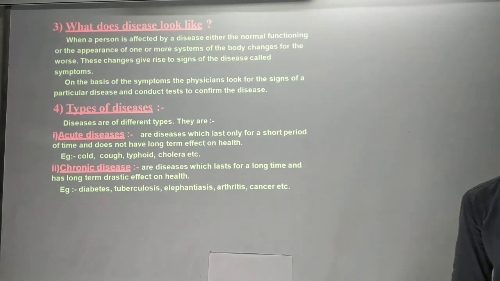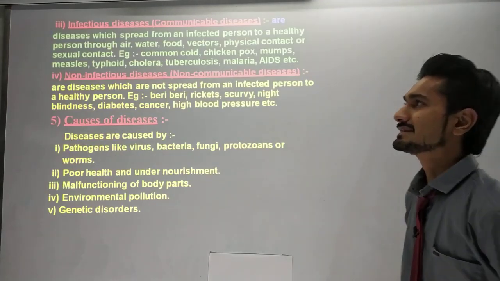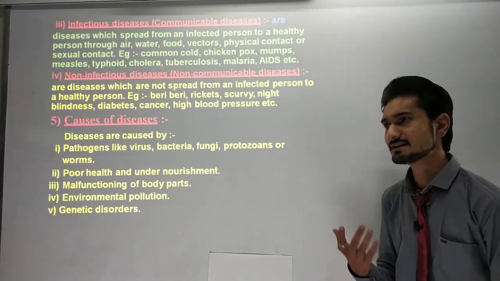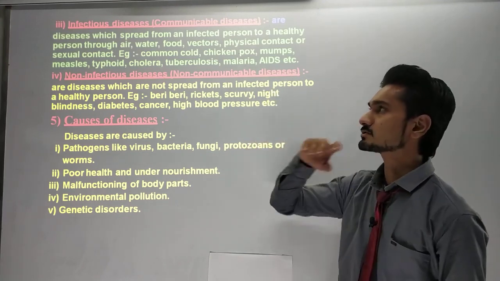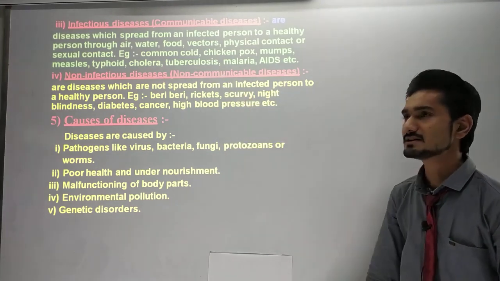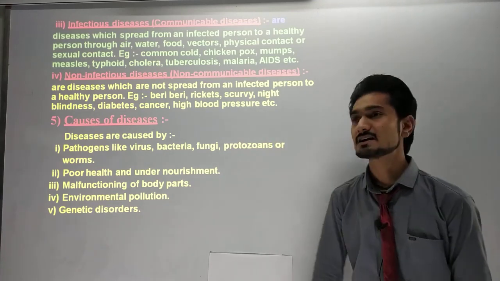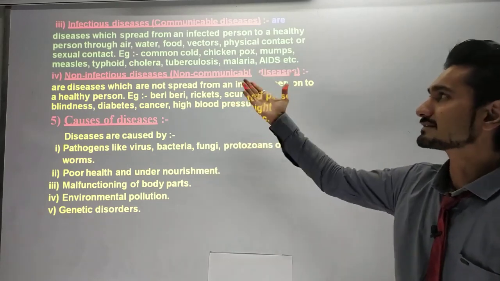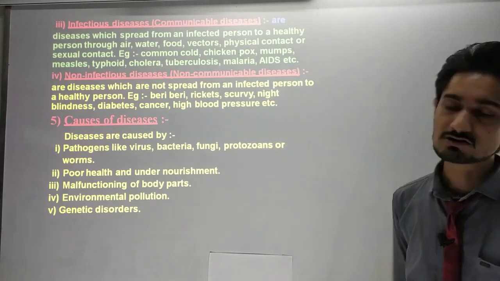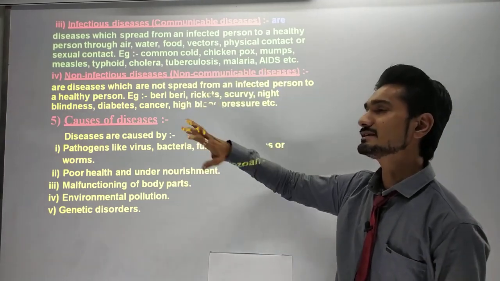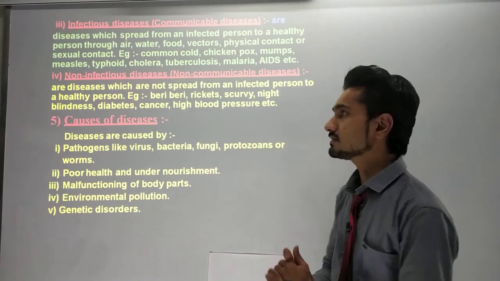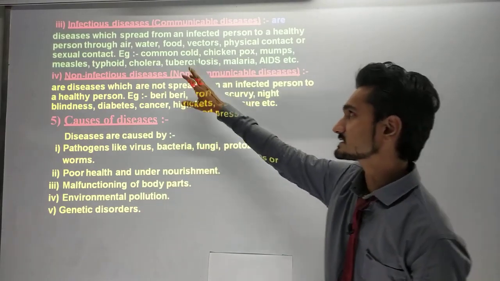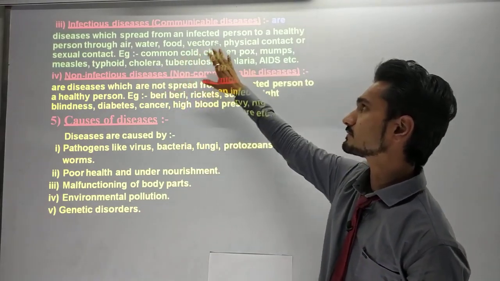Okay, and the last topic we are going to see is infectious disease. In the current situation you can see that the coronavirus is infectious because it transfers from one human being to another. So diseases that spread from an infected person to a healthy person are called infectious diseases. And the mediums that transfer the syndromes, disease or virus are air, water, food, vectors, physical contact or sexual contact. These are called the medium, like air, water, food.